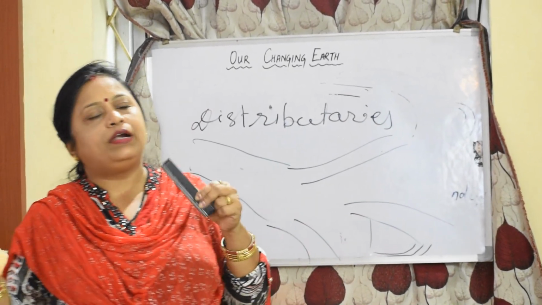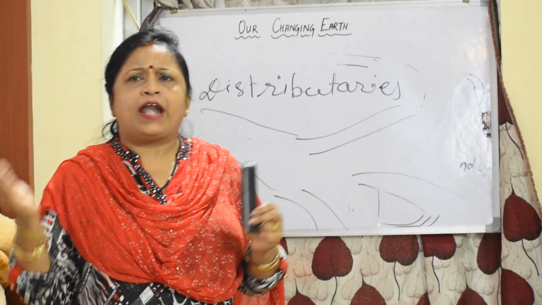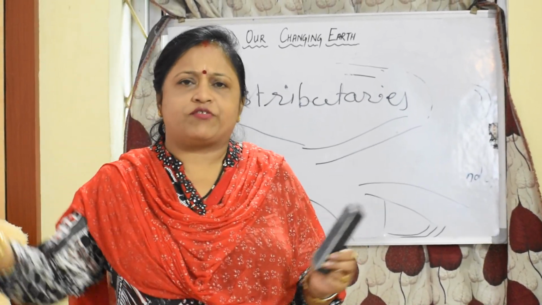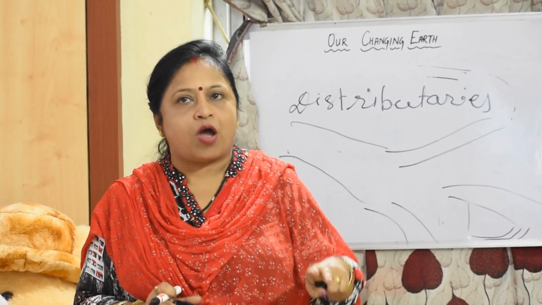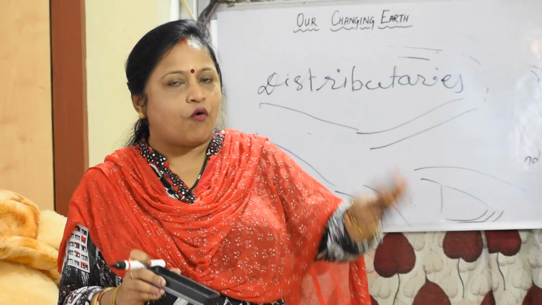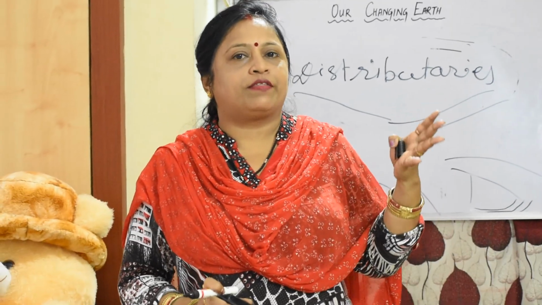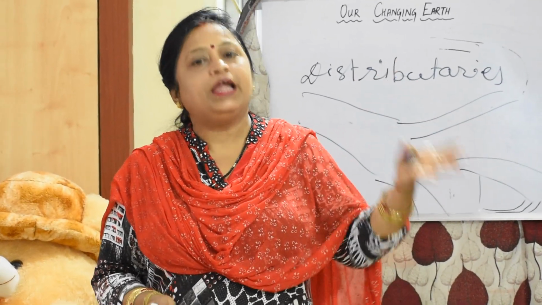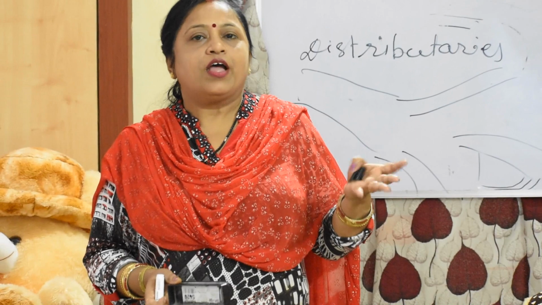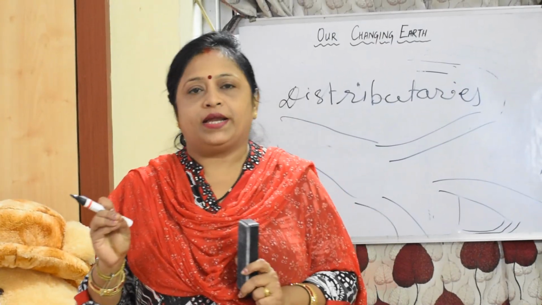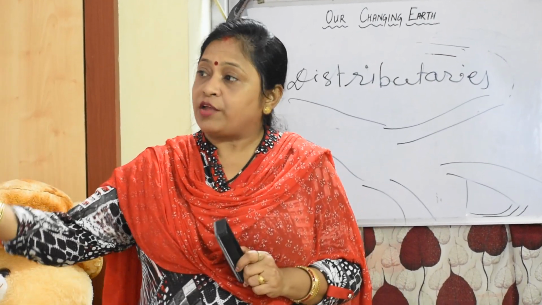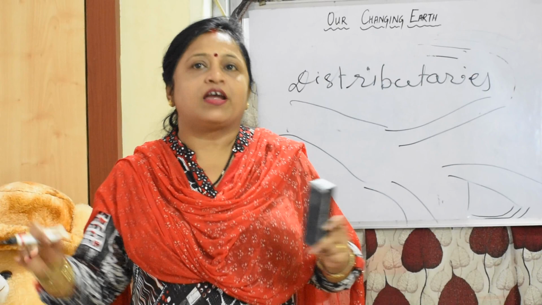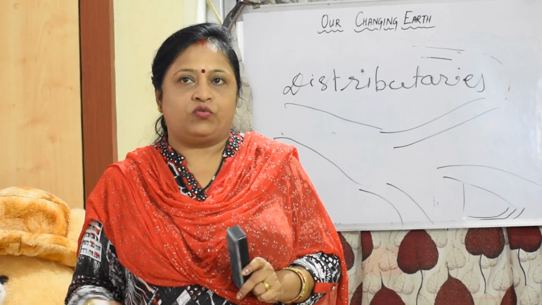And when the wind blows, it lifts and transports sand from one place to another. And when it stops blowing, the speed slows down, and at that time the sand falls and gets deposited there and makes a hill-like structure, that is known as sand dunes. And sand dunes are also very temporary, because today here is one sand dune, next day you will find that the sand dune has vanished and somewhere else there is a sand dune.